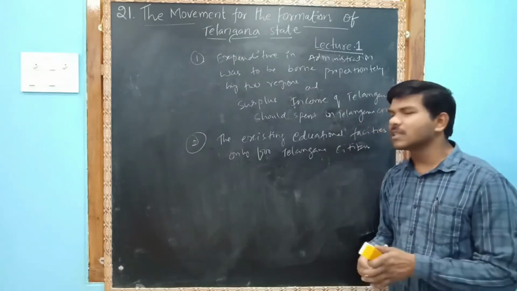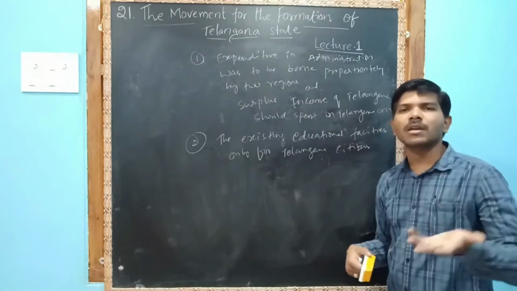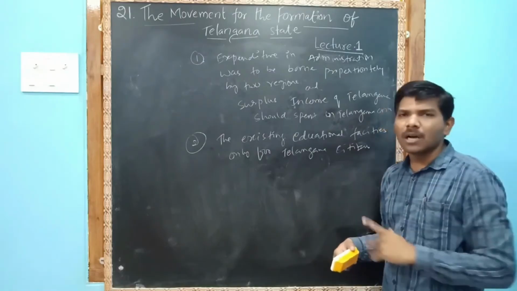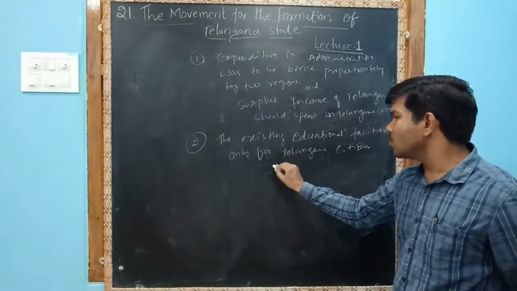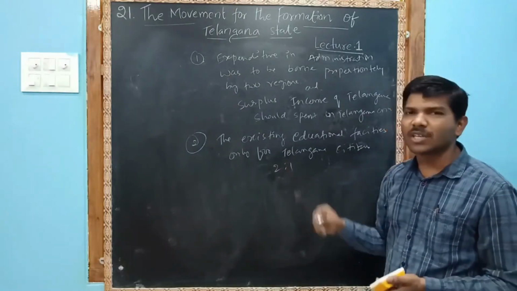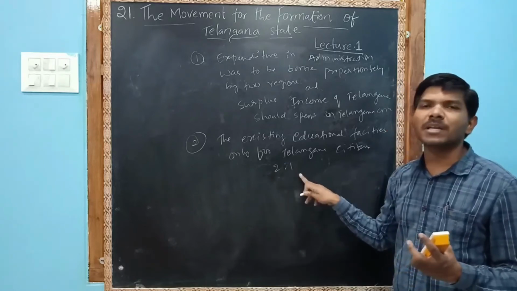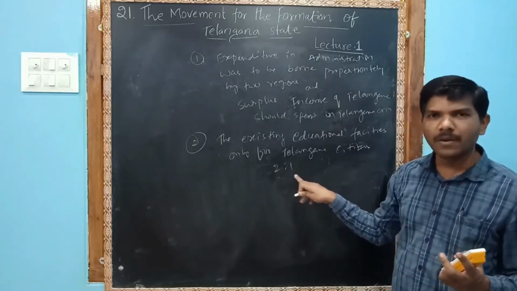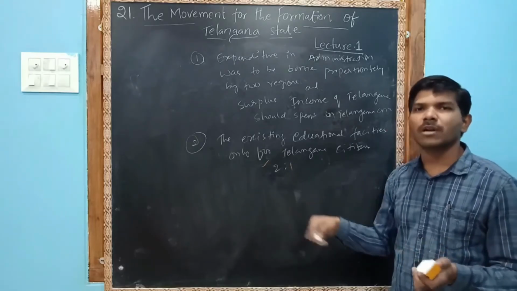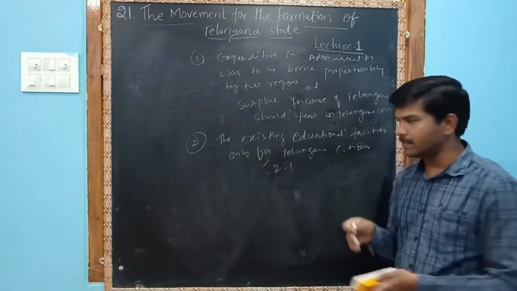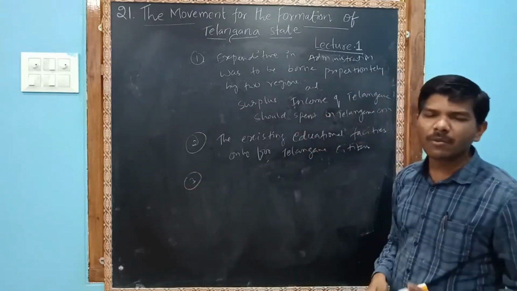Whatever the seats were there in the Telangana universities, mostly the seats were reserved for the Telangana students. You can say that 2:1. If there are 3 seats, 2 seats will be given to the Telangana and 1 seat will be reserved to the open category. Local, non-local, for the local, 2:1 ratio of the seats will be given to them. Next one, third important one.